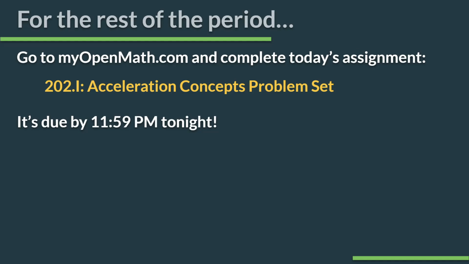All right, guys, for the remainder of your class period today, you have an assignment. It's not in my open math, sorry, that's from last year. I wish it was. It works so much better. But anyway, you need to go to Schoology, and you're looking for the assignment 202.1, Acceleration Concepts Problem Set. It is a Google Sheet, so whenever you open it up in Schoology, you should be able to see that 202.1 Acceleration Concepts Problem Set.